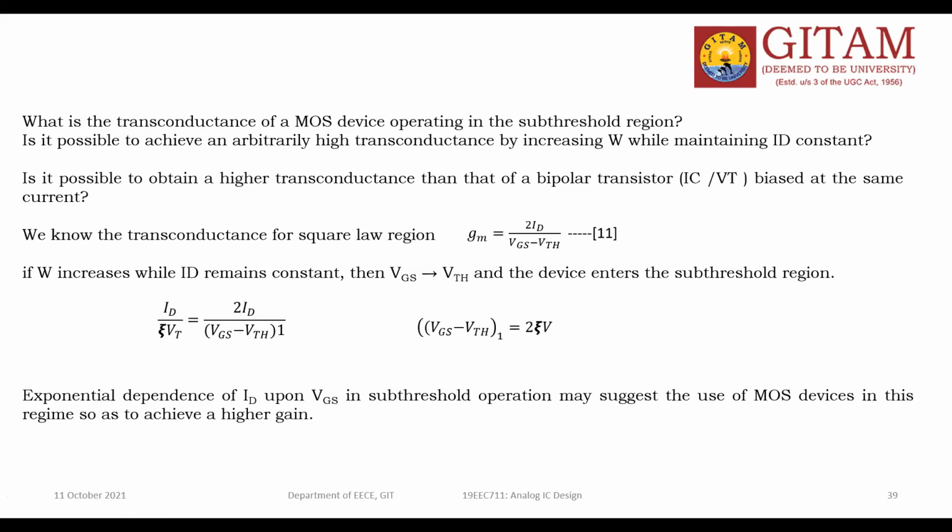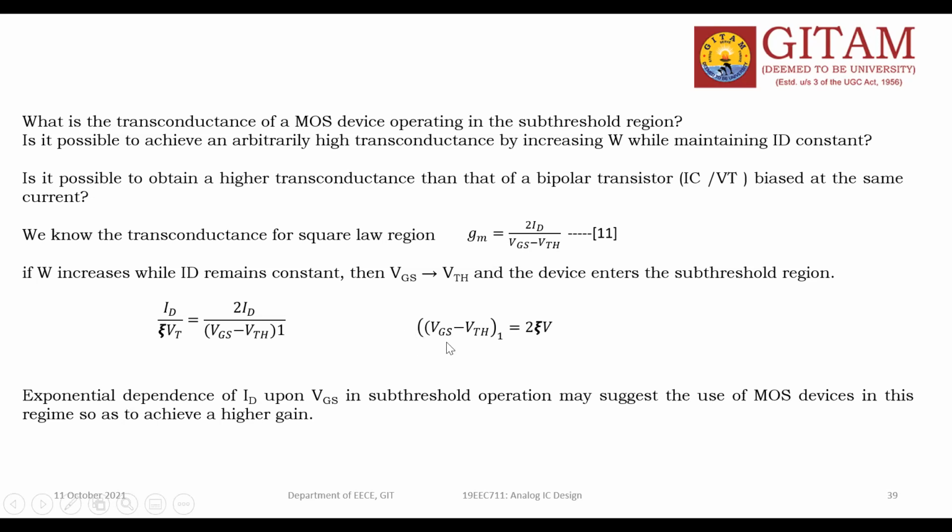GM can be high because this is the GM equation. This is going to be reducing. Whenever the numerator is less, whatever the effective value becomes, GM is high in the subthreshold conduction region. Got it? Understand? Why? Earlier, suppose VGS may be 2 volts and VTH 1 volt, so this effective value is 1 volt.